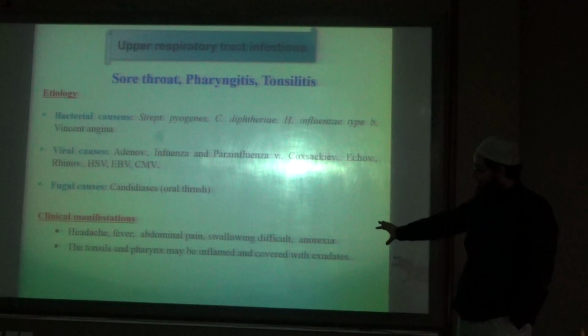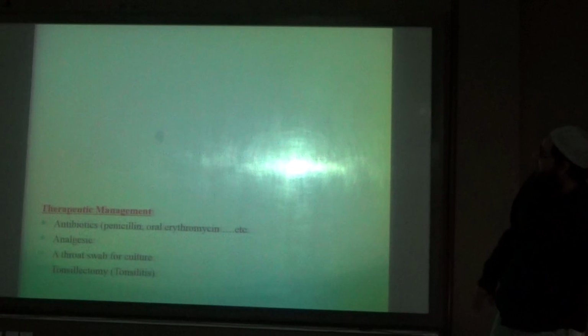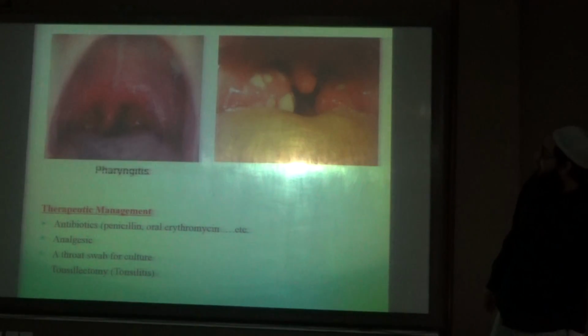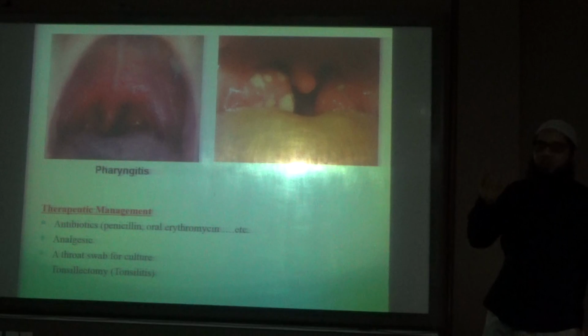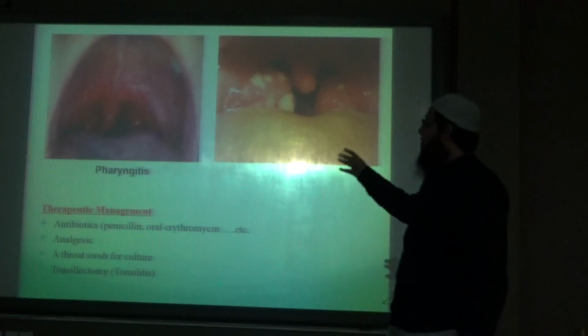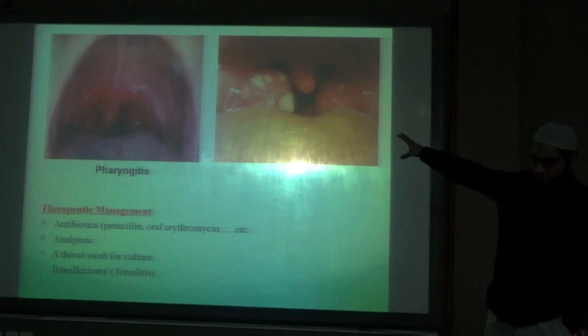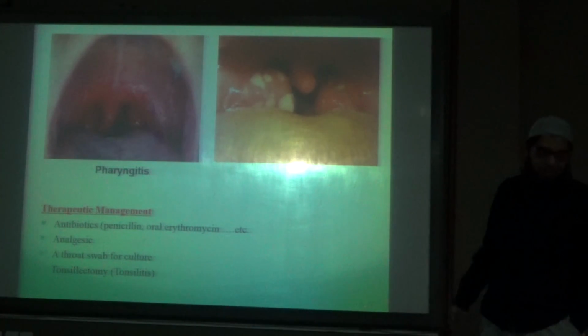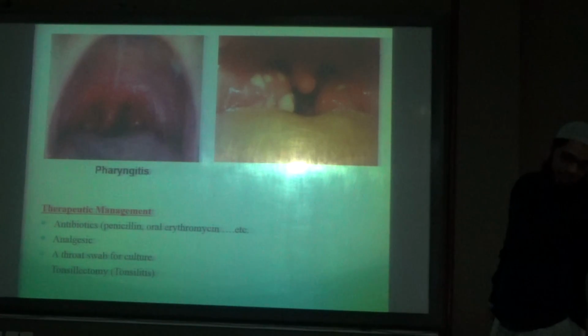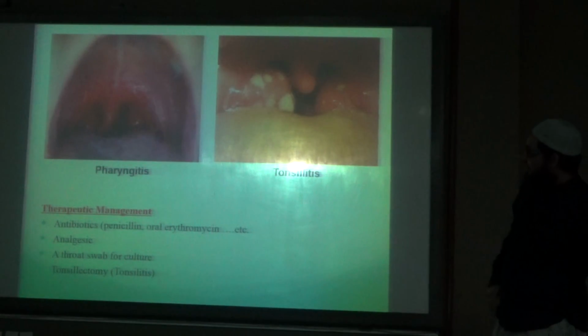Clinical manifestations are not very specific. Headache, sore throat, which means pain in the throat. This is a picture of pharyngitis, inflammation of the pharynx. For any child who is having headache, fever and all these things, the first thing you should check is the pharynx, because most of the time these are cases of pharyngitis, and you can get a picture like this. Tonsillitis, as you can see, the tonsils are enlarged, and you can also see the pus, a tonsillar abscess.